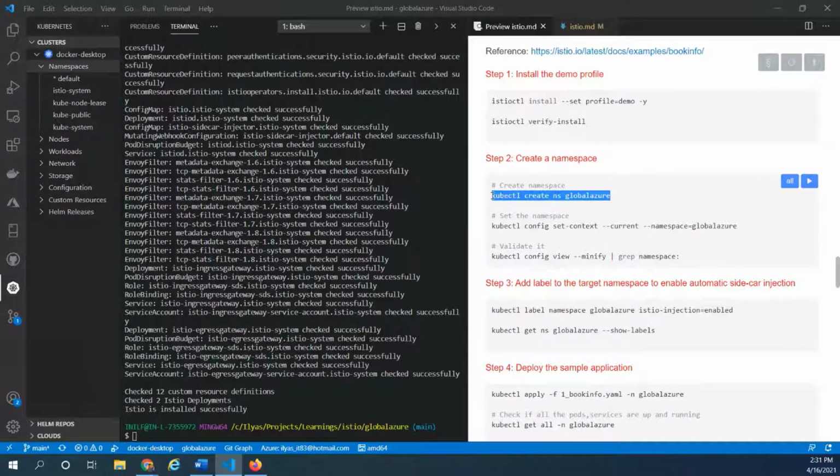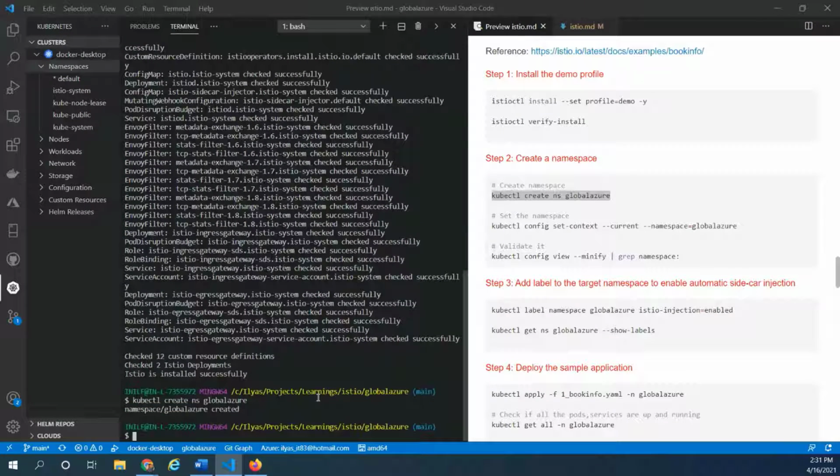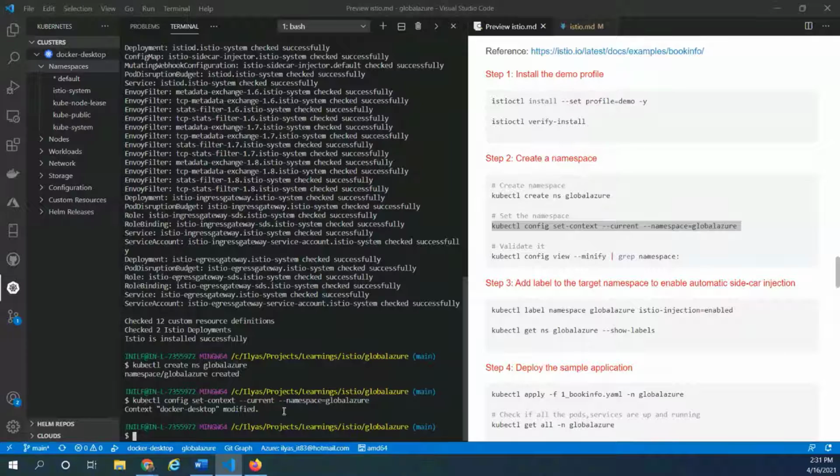So the first step that we could do is let's create a new namespace for us to play with, separate from the system namespace, because this way we can quickly clean up, modify, update, and so on. And once we play, we can simply go ahead and remove this namespace. That way we can get rid of all the application or microservices that we deployed. All right, so I have just created a namespace. Now let me go ahead and set this namespace as my default so that I don't need to mention the namespace whenever I deploy the application, right?